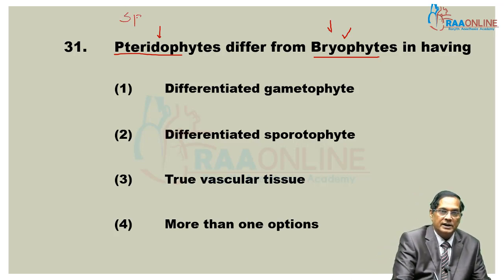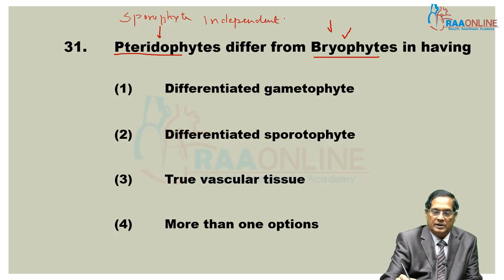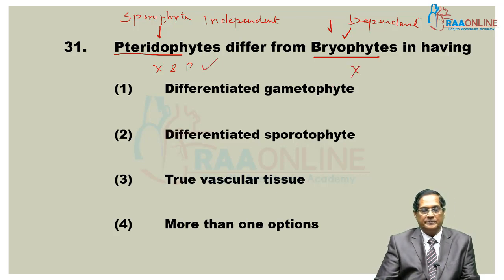Then xylem and phloem are found in pteridophyte. They are not found in bryophyte.